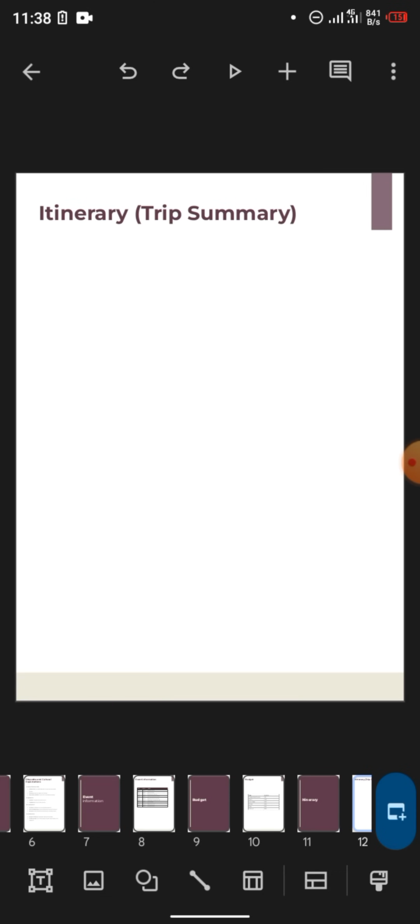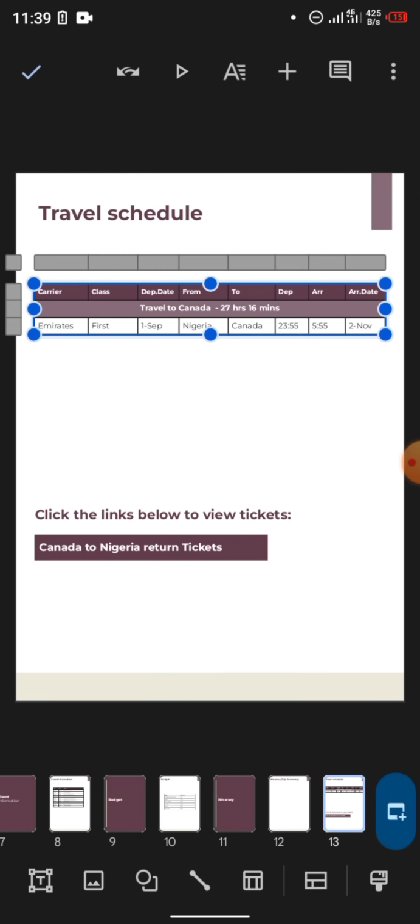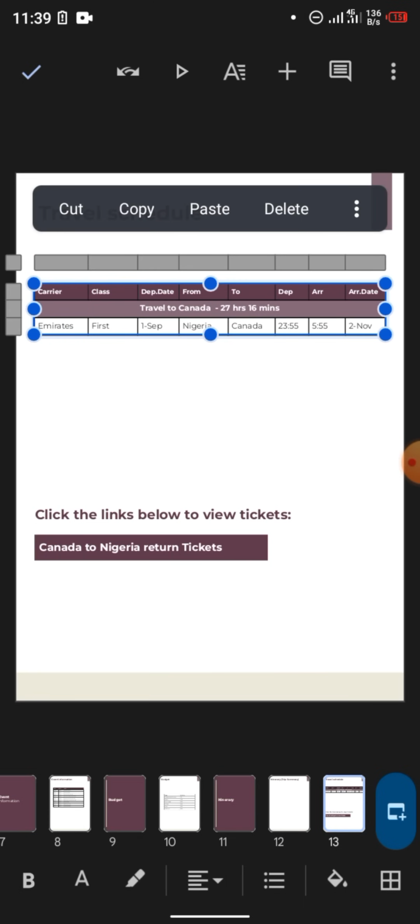But I'm going to come back to this. So let's keep swiping. The next page is the travel schedule. In this place, you edit the airplane that you want to use.